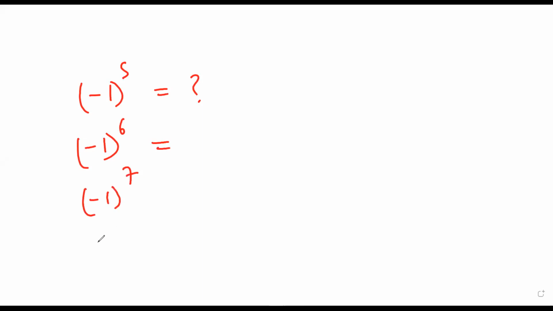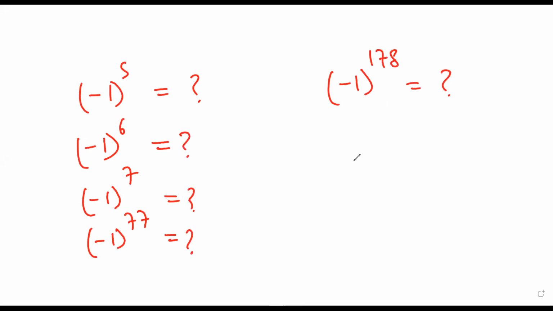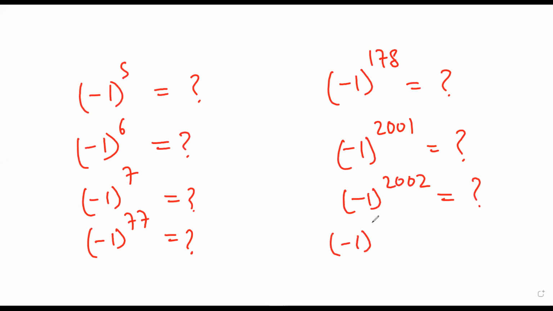So Mr. Satya, what we need to understand is what is minus 1 raised to power 5 equal to, and what is minus 1 raised to power 6 equal to, and what is minus 1 raised to power 7 equal to, or minus 1 raised to power 77, or minus 1 raised to power 178, or minus 1 raised to power 2001, or minus 1 raised to power 2002, or minus 1 raised to power 20,000 is equal to.